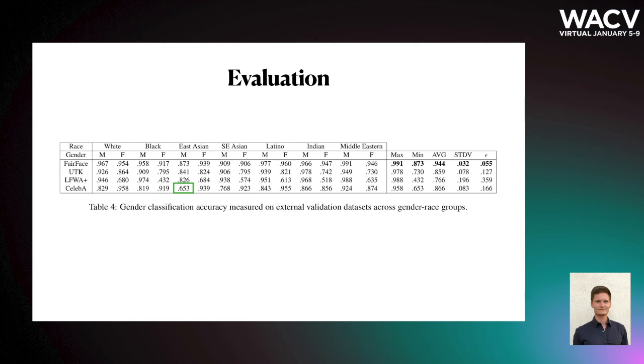LFWA+ on the other hand was worse for females in general. Model trained on our dataset not only had the highest average accuracy, but it also had the lowest variance between different race and gender groups, so the model is more fair in general.